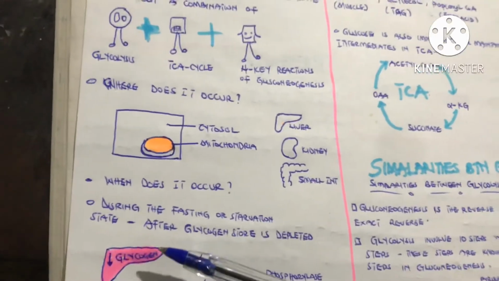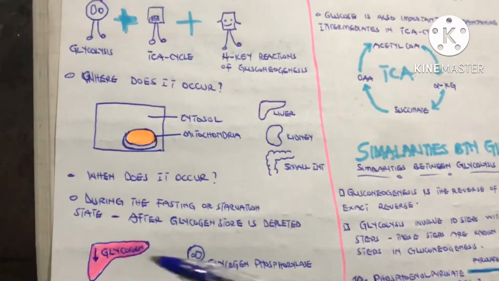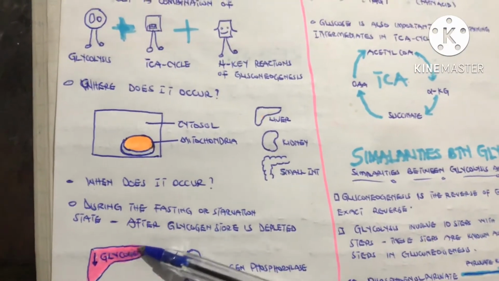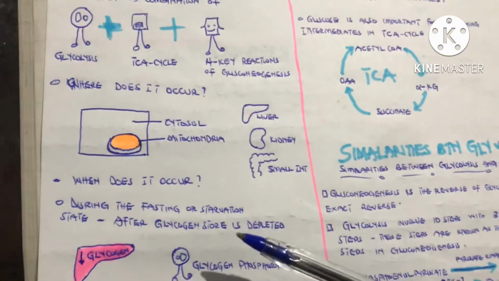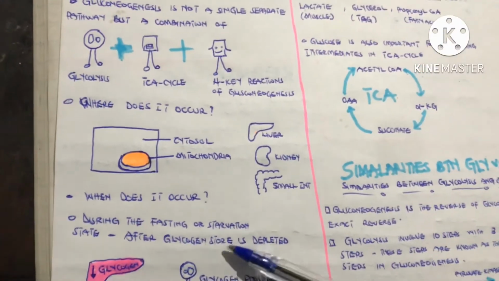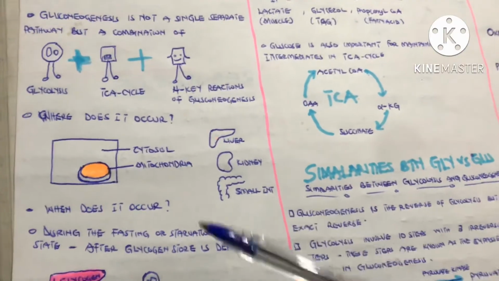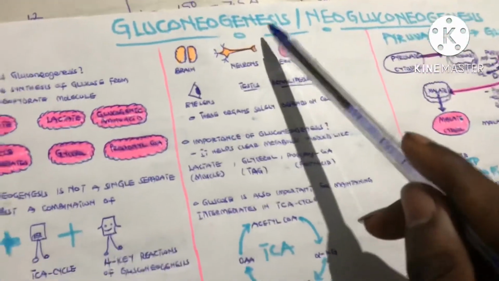Glucose is stored in the liver in the form of glycogen, and this will be the first target for your body to break down by the enzyme glycogen phosphorylase to get the glucose. After the glycogen store is depleted, your body will use another way to get glucose, and that pathway is what we call gluconeogenesis.